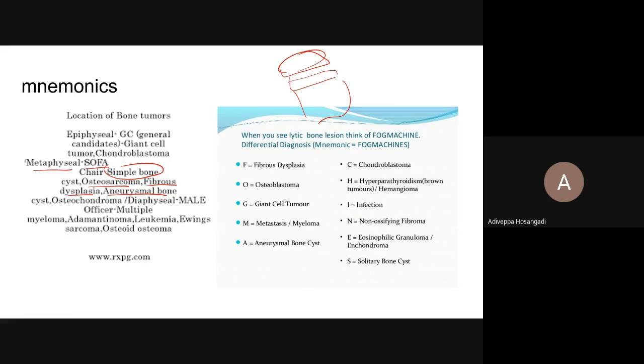It will be handy in answering certain most common MCQs based on orthopedic oncology. Diaphyseal it is MEL, metaphyseal it is SOFA, epiphyseal is GC, that is GCT and chondroblastoma. If you want, you can make a note of this or take a screenshot. Metaphyseal is simple bone cyst, osteosarcoma, fibrous dysplasia, aneurysmal bone cyst.